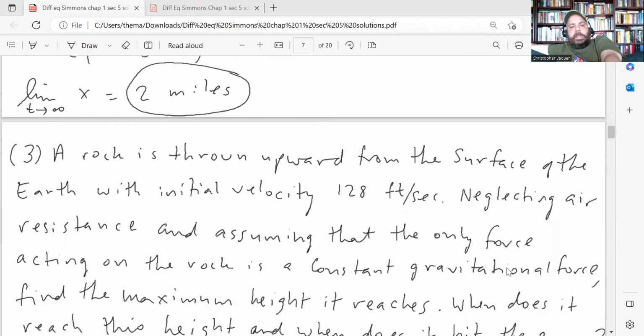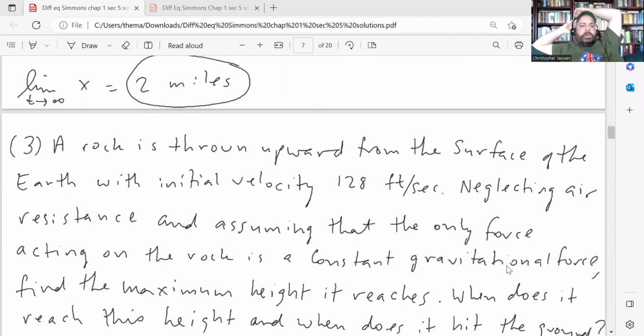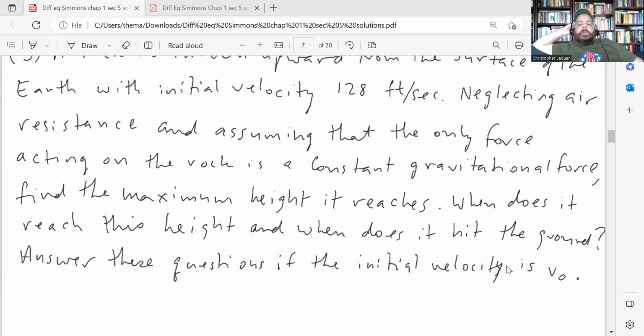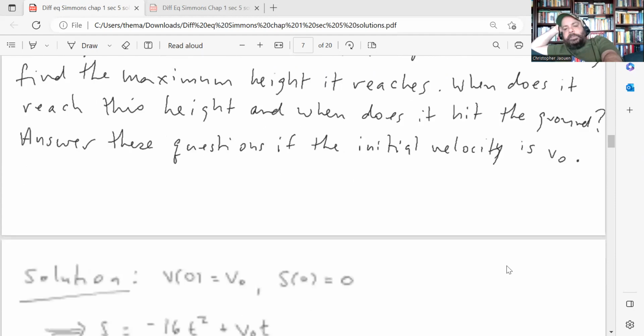All right, question number 3 is basically like a pre-calculus problem. So I'll go through it relatively quickly because hopefully you guys know how to solve problems like this already. Question 3 says, a rock is thrown upward from the surface of the earth with initial velocity 128 feet per second. Neglecting air resistance and assuming that the only force acting on the rock is a constant gravitational force, find the maximum height it reaches. When does it reach this height, and when does it hit the ground? Answer these questions if the initial velocity is v0.